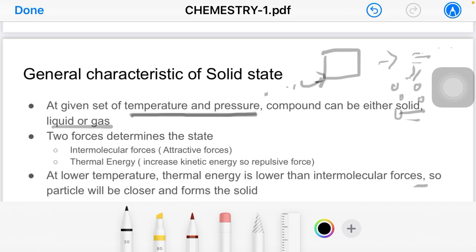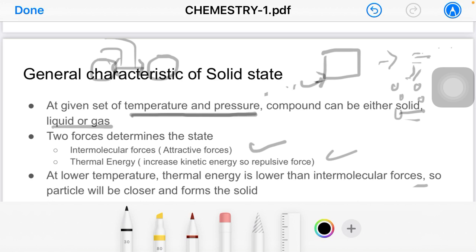Now which factors affect the state of the compound? There are two main factors: one is intermolecular force and the other is thermal energy. What is intermolecular force? Let's suppose a solid consists of molecules, say two molecules. Between these two molecules there are many forces. These forces are called intermolecular forces, whether it's a hydrogen bond or a van der Waals bond, whatever it is, but these forces are mostly attractive, right? One molecule attracts the other molecule towards itself.